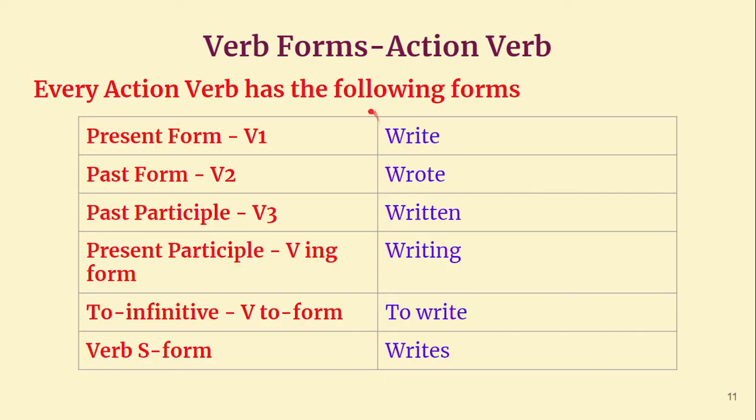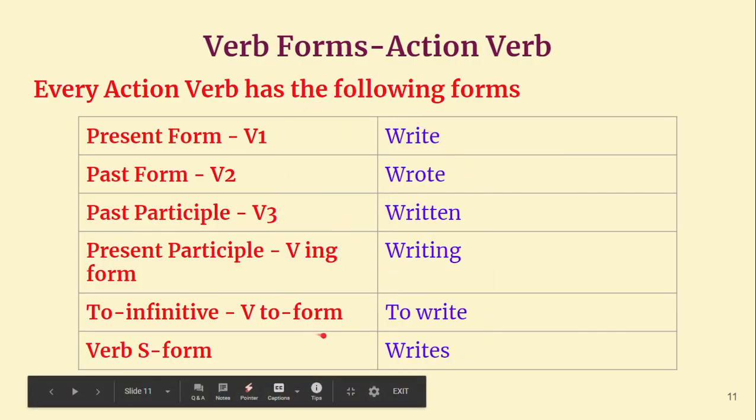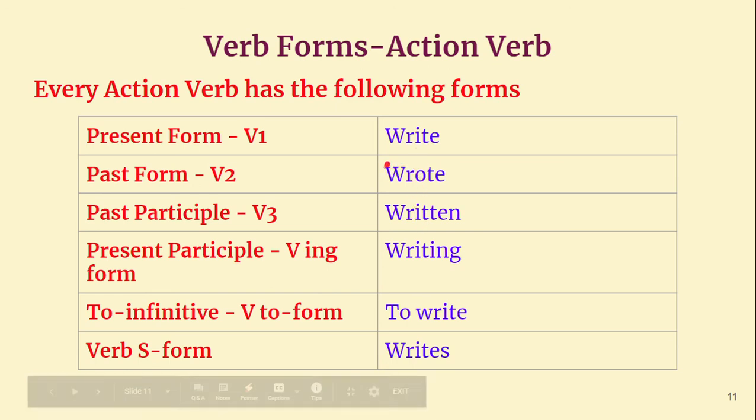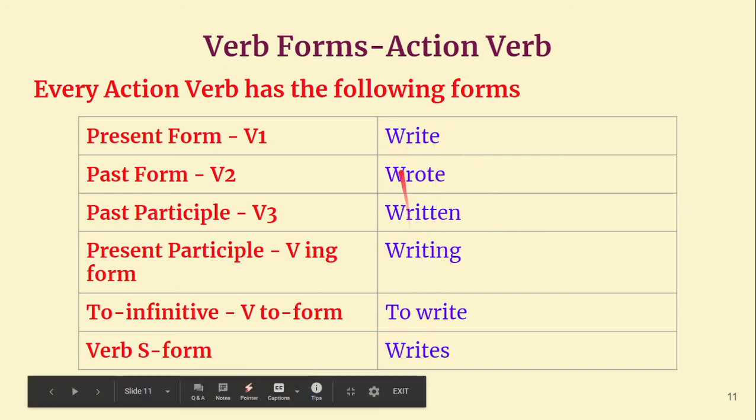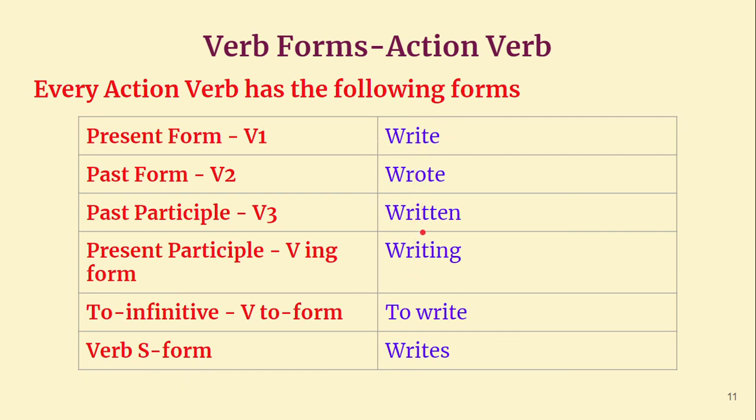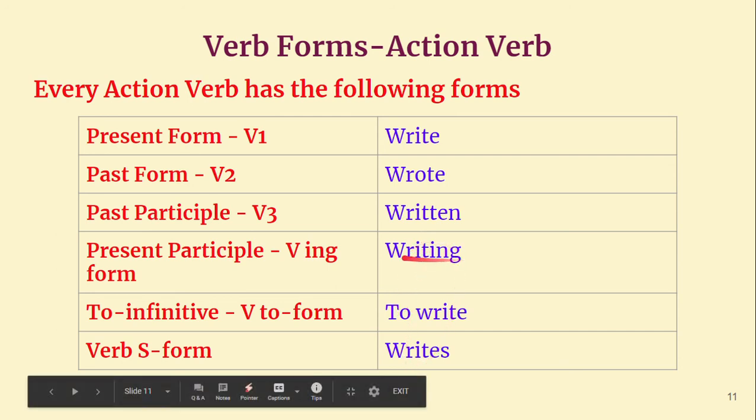Then I have explained different forms of words, and here once again I have to tell you we have regular verbs and irregular verbs. Regular verbs mean the past tense ends with ed and the past participle ends with ed too. Usually you learn irregular verbs: write, wrote, written; sing, sang, sung, like that. You just add ing, so you get the verb-ing form, you add to, so it becomes the to-infinitive, and you add s, it becomes the s form.